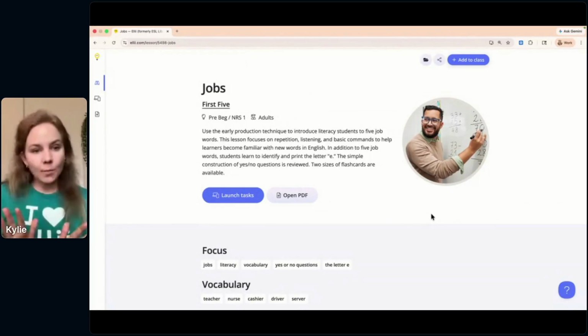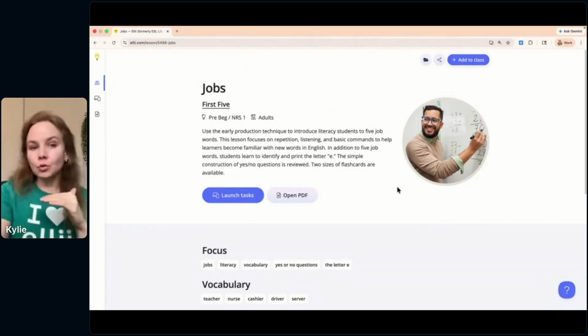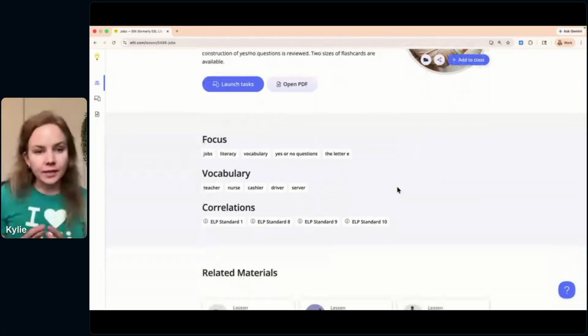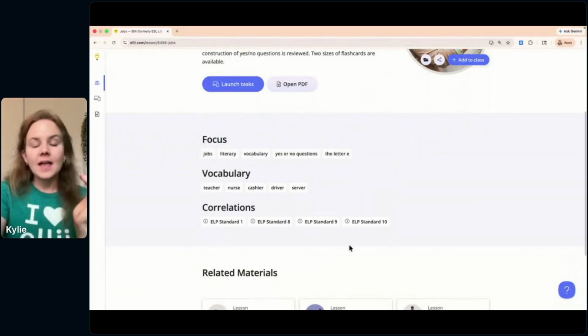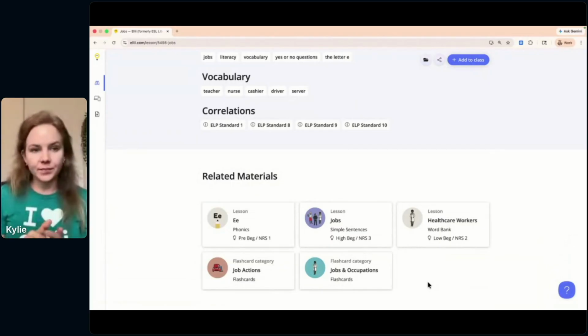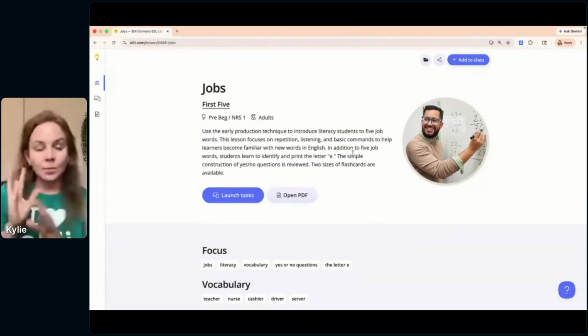Another thing I'll mention before we look at a couple of different lessons is that when you're on the lesson landing page right here, we added it to a folder. You can also add it to a class. If you scroll down, this is where you'll see the focus, the vocabulary. I have those English language proficiency standards turned on so I can view those as well. And then I'll also see related materials. So if I'm looking to find other content that would pair nicely with this lesson, I can scroll down and find some lessons there. So that's really the gist of a lesson in Ellii, the PDF side of things.